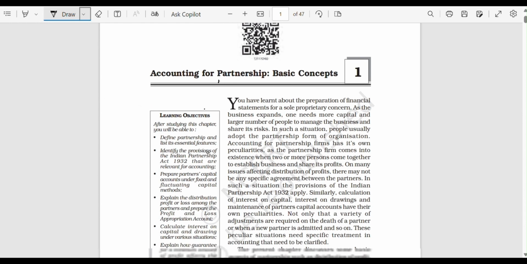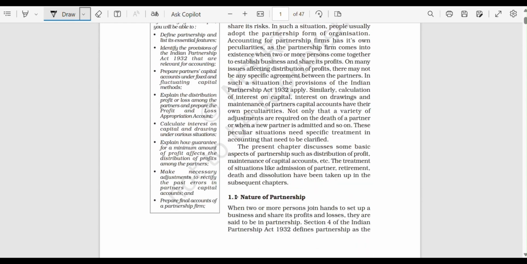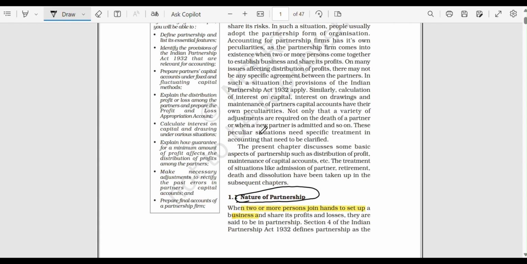Okay. So first is the nature of partnership firm. What is the nature of the partnership firm? A partnership firm is formed only when there are two people involved. A single person cannot form a partnership firm. So there has to be two people. The very first condition to form a partnership firm is to have two or more people who join to set up a business. So the nature is there are two people and there is a business.